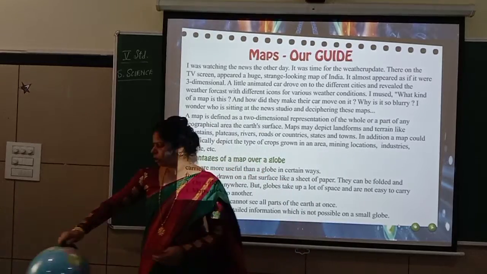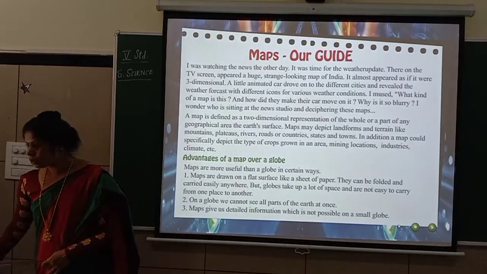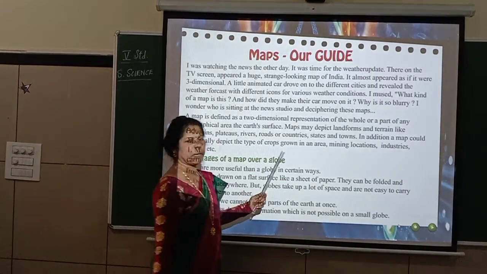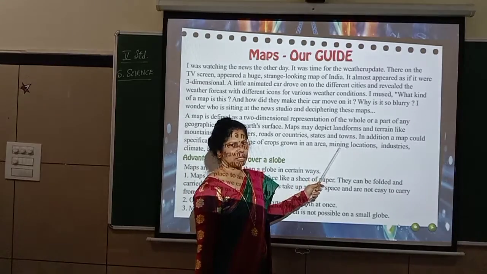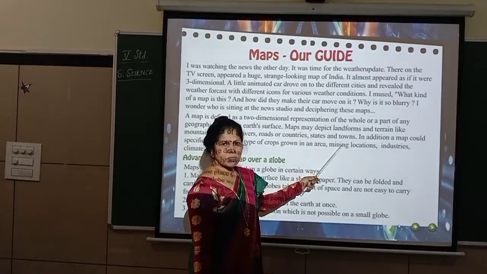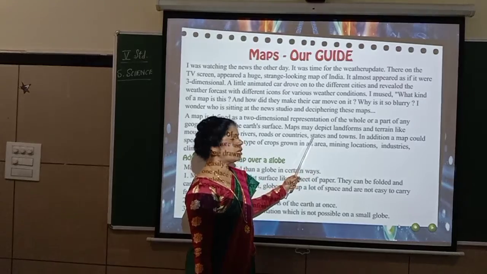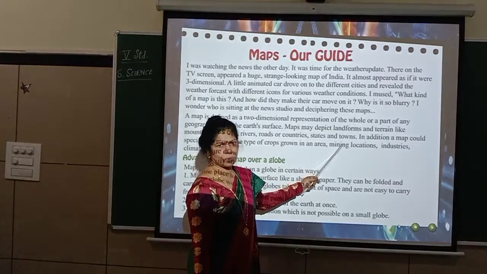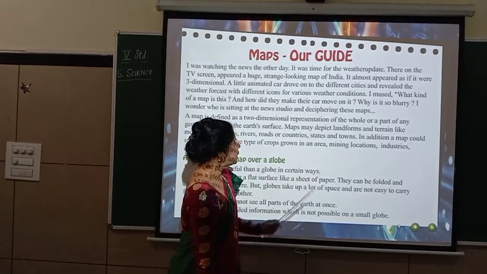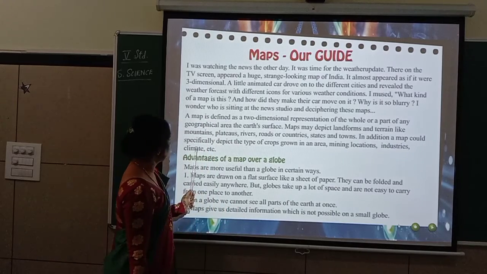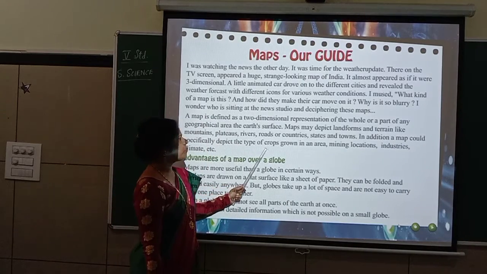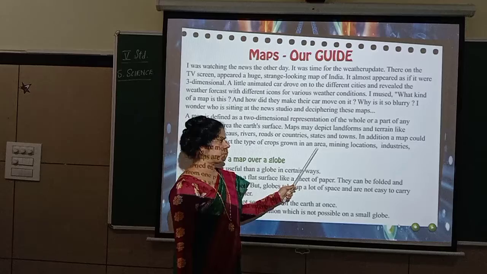But if you want to see states, what do you have to do? You have to go to a particular country and see all the states. If you want to see towns, you have to go to a particular state and see the towns. Did you understand? In addition, a map could specifically depict the type of crops grown in an area.